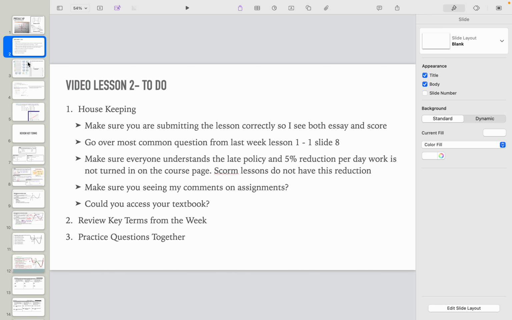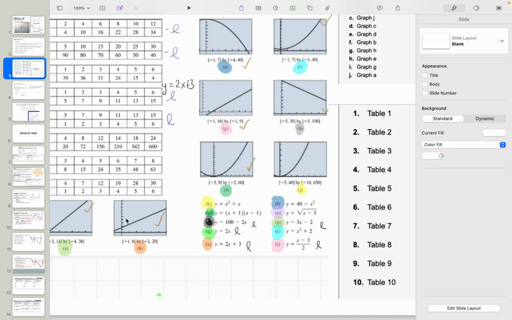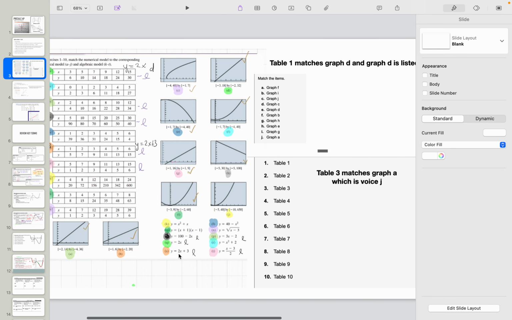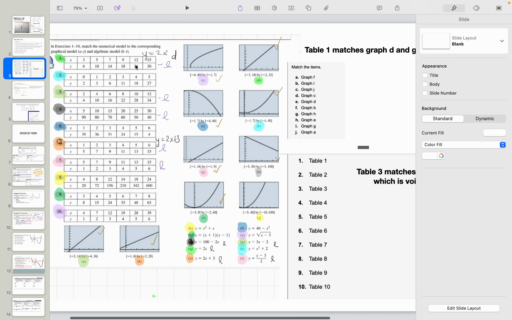All right, so let's go through these two questions that lots of people have. This question is difficult for most. I just wanted to go over my thinking on this. You can see I color-coded this. My thinking was to start with the graphs and think about which ones are linear. That's the L. So I looked up here, and these things are linear because the change in x and the change in y is always consistent. So I went through and found the linear ones first.